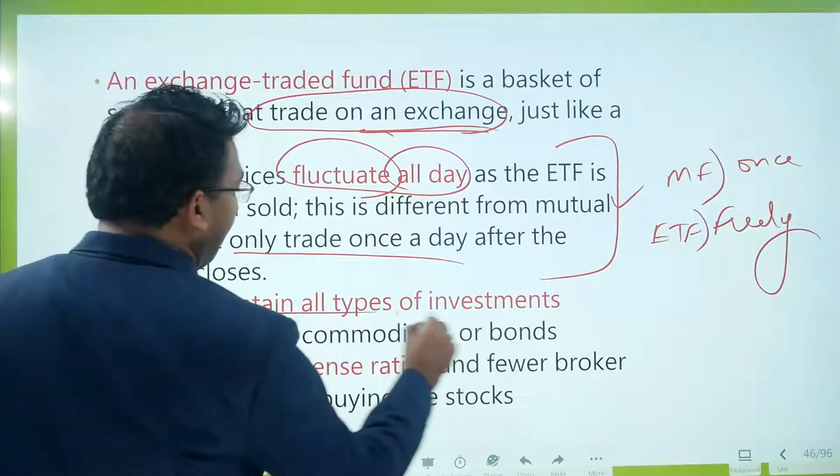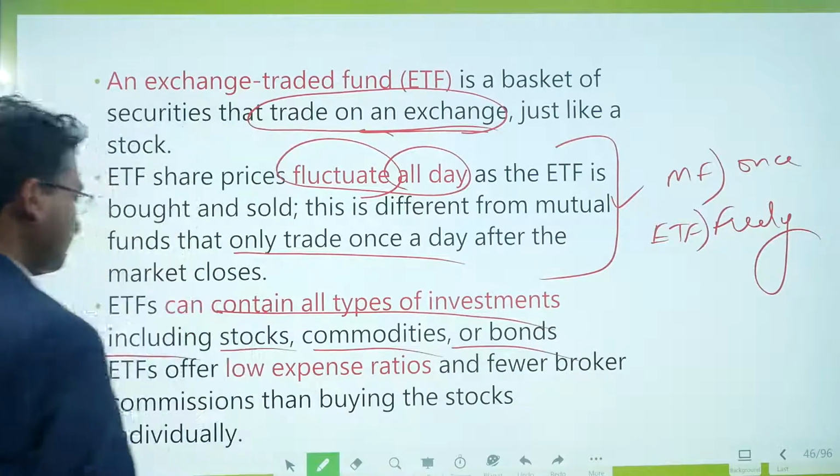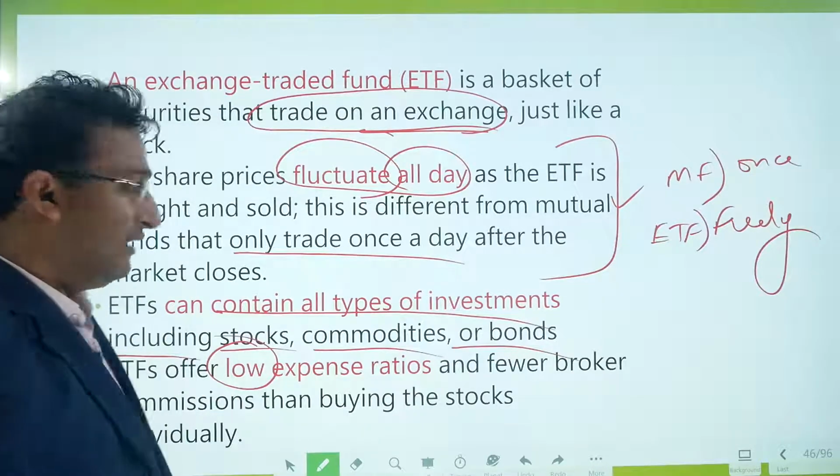ETF can contain all types of investment, including stocks, commodities, bonds. They offer low expenses and fewer broker commissions than buying the stocks individually, right?